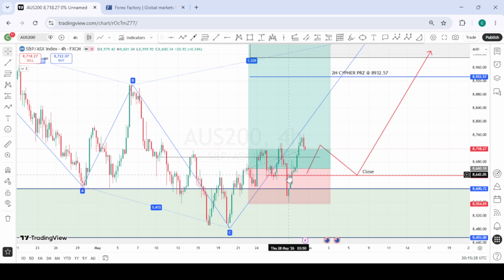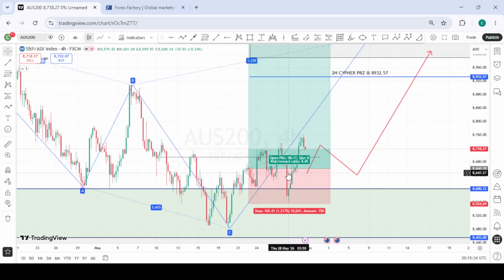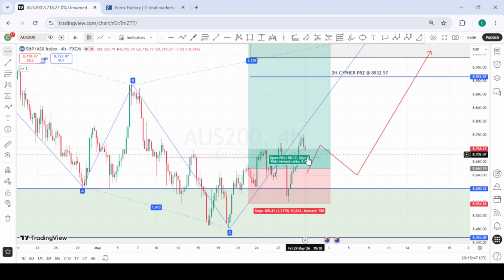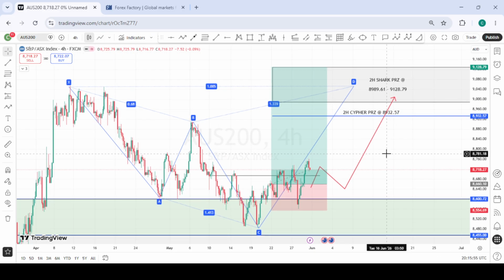Going into next week, we now have the formation we were looking for before the entry. It has now given us that break properly. So we are now waiting for the possible higher low formation, which is going to come back to retest this structure point we have here, or pull back a bit deeper. Then we look for a better buying opportunity to the upside, targeting the same targets we had from last week. So we are still very bullish on Australia 200.